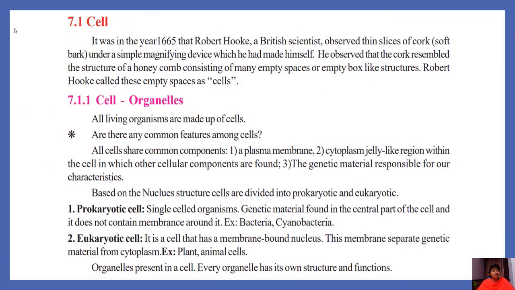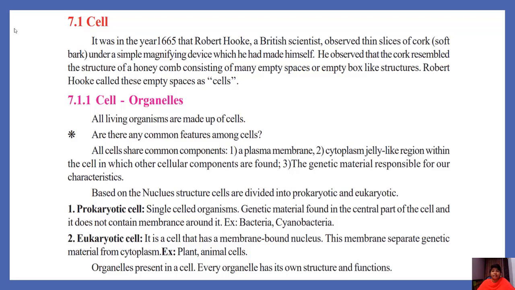Cell. Who observed the cell first? Where were cells found first? In the year 1665, British scientist Robert Hooke observed the cells in thin slices of cork of an oak tree. He observed these slices of cork in a microscope made by himself. The structures resembled a honeycomb, consisting of empty spaces or empty box-like structures. Hence, Robert Hooke called these empty spaces cells.